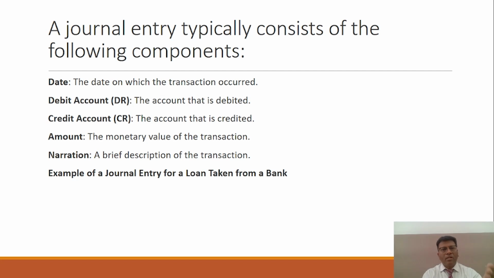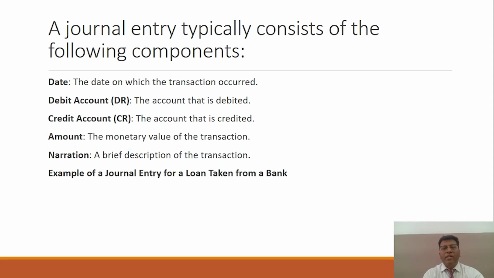As you see on the screen, whenever you make an entry, the entry consists of different components. The date: you have to mention the date when the transaction occurred. Debit and credit: because every account as per the double entry system is to be debited and credited, since two accounts are affected whenever any transaction takes place.